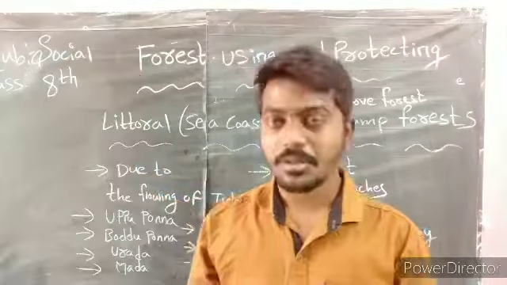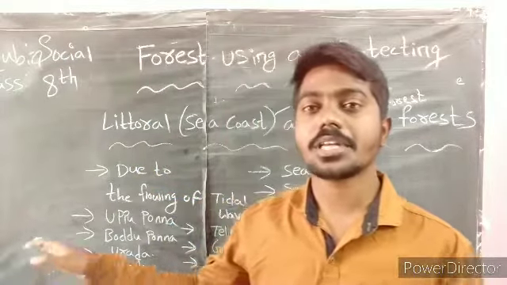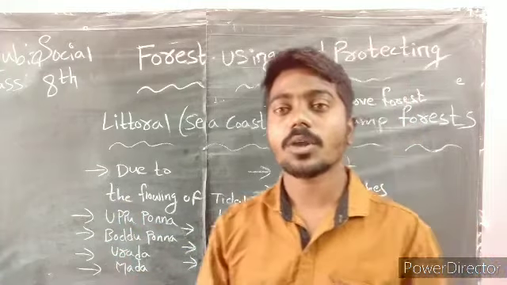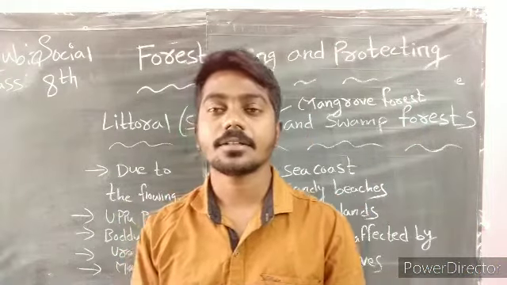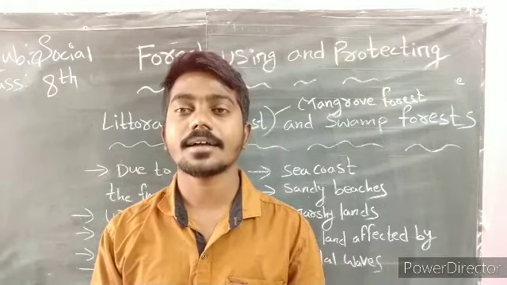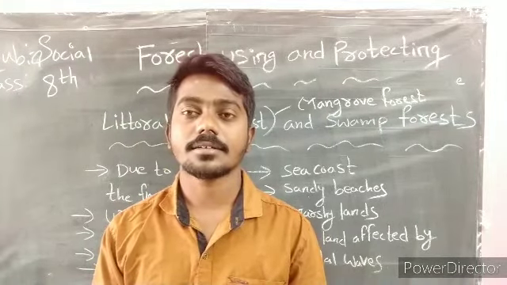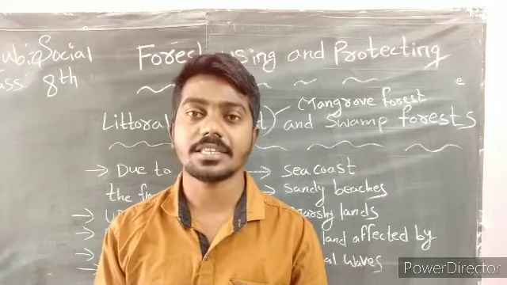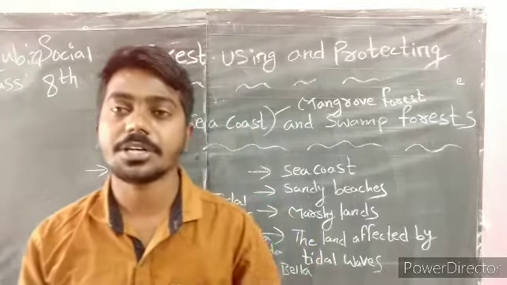Okay, na children? What are the type of vegetation that grow in the littoral forest? Uppu ponna, boddu ponna, urada, mada, tella mada, gundu mada, kadali and bella are the type of vegetation we can see in the littoral forest. This is about the littoral forest, children.